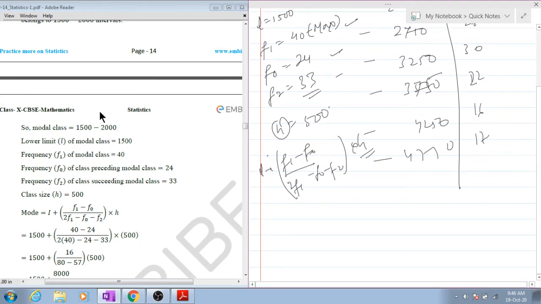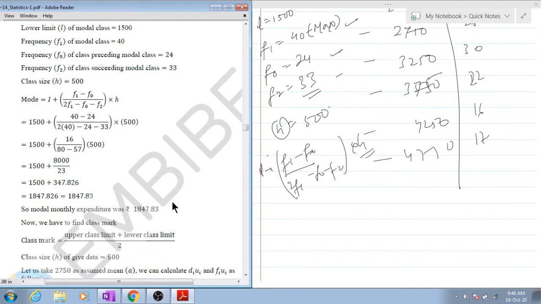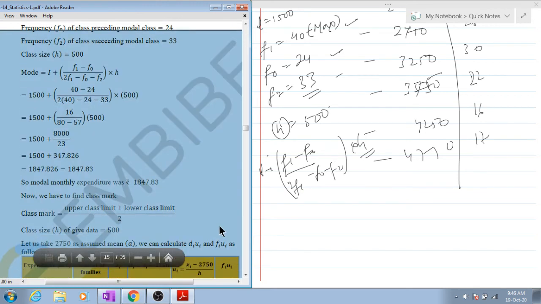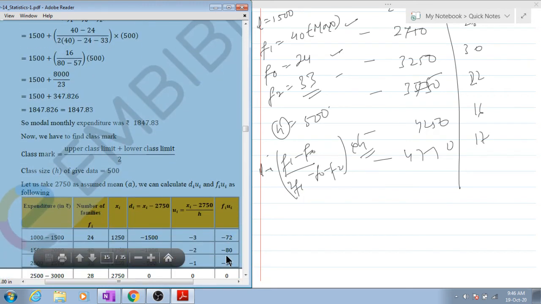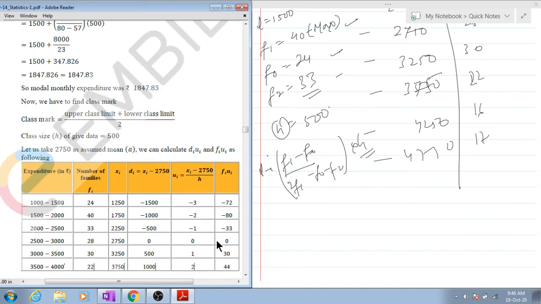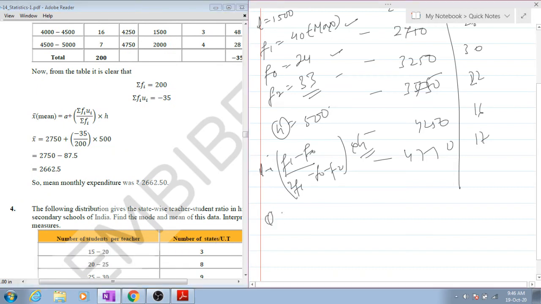Now once you get the mode, you have to compare it with this one, 1847.83 rupees. Now you have to find the mean also. I will not tell you how to find the mean because a full exercise you have done based on how to find the mean. I don't think you'll have a problem in that. Okay, now question number 4. Mean will be done as homework.